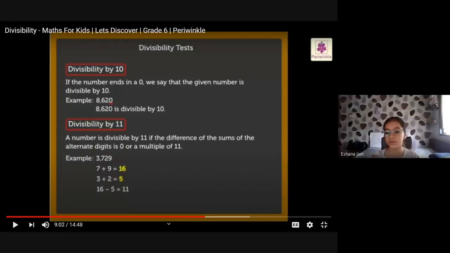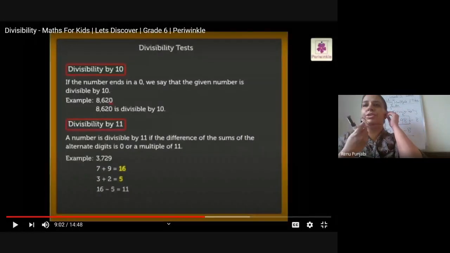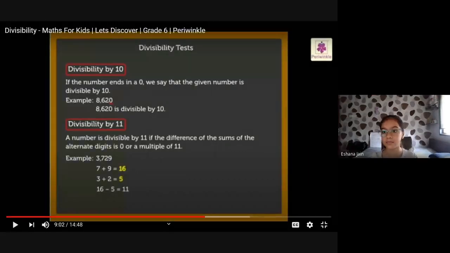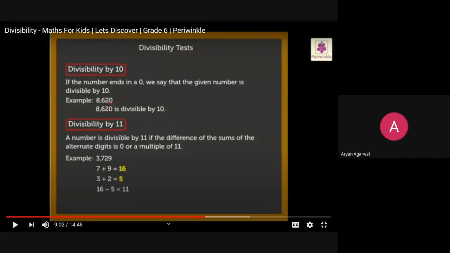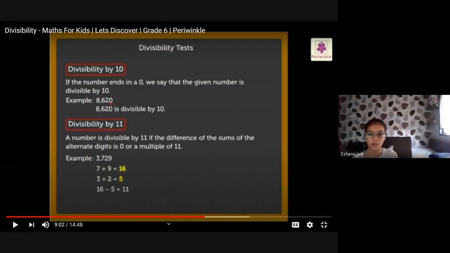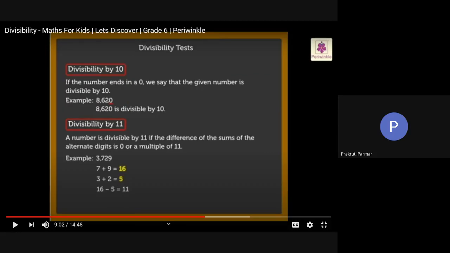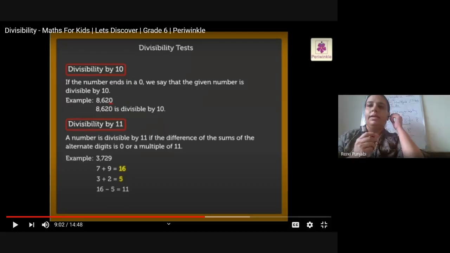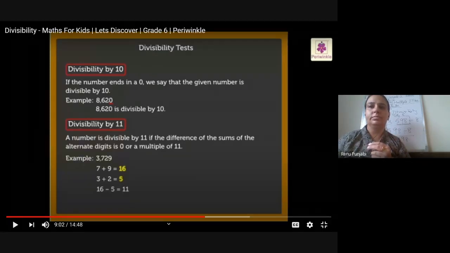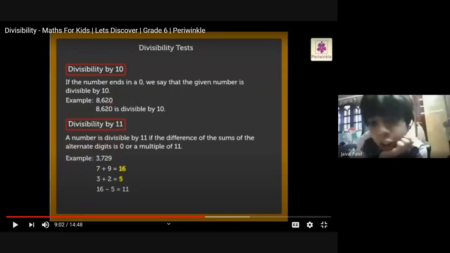Ishana, you have a board with you, no? Yes, ma'am. Marker also with you? Yes, ma'am. Can you bring it and explain to us on the board? Yeah, ma'am. Sure, just a minute. Ma'am, I also have a marker and board. Yes, by the time Nishika explains, Ishana will also come. Ma'am, after Ishana, can I?